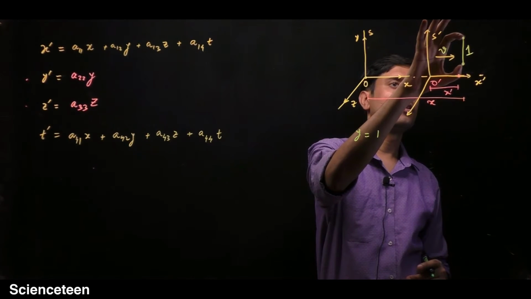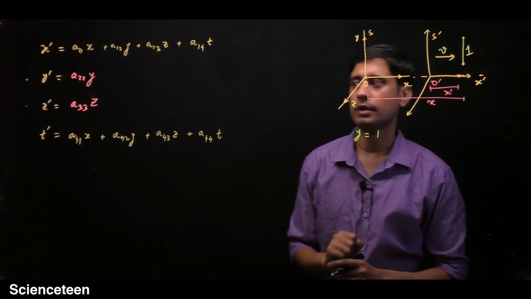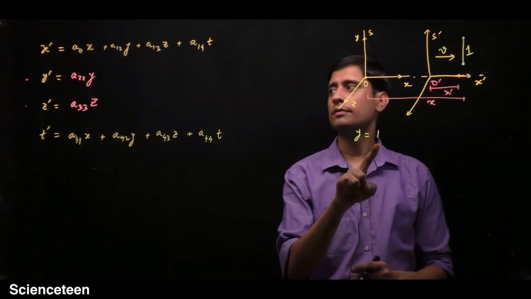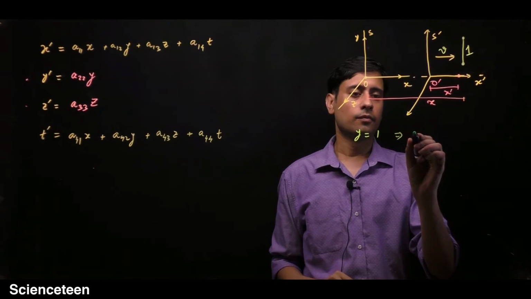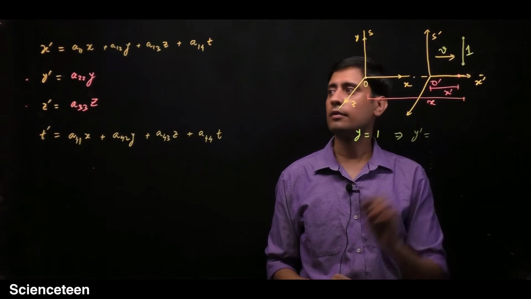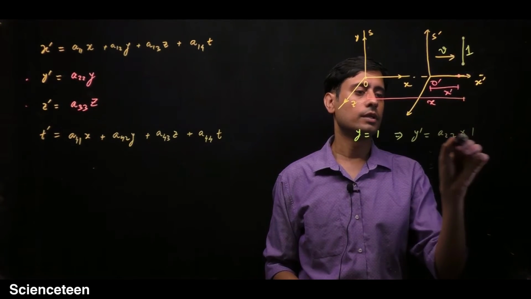Consider that this rod is of length 1 unit for the S observer. So we have y equals 1 and just put it there. So y prime will be equal to A22 into 1.